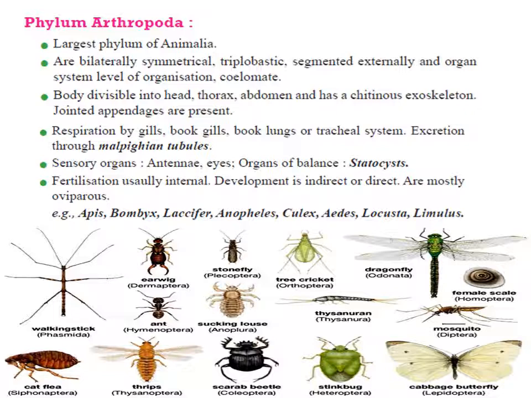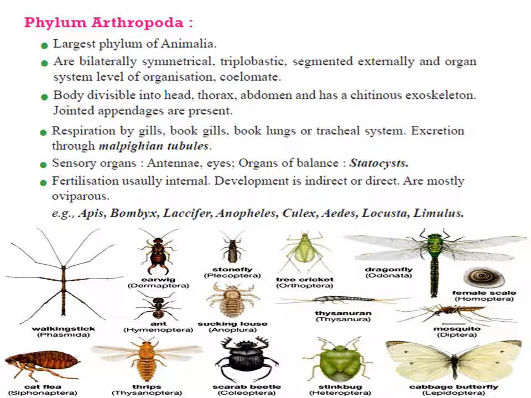Digestive system is complete. Circulatory system is open type. That means the blood is filled in between the cells and the tissues. It is not bounded within the blood vessels. Respiration is done by the tracheal system, book lungs, gills, etc. The nervous system includes brain, segmental ganglia, nerve cords, and sense organs like antennae, compound eyes, and balancing organs. For excretion, Malpighian tubules are there.